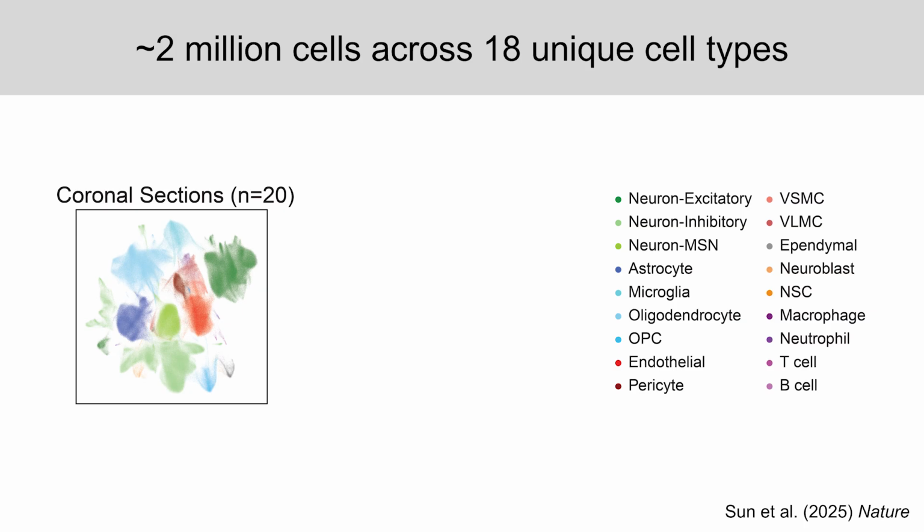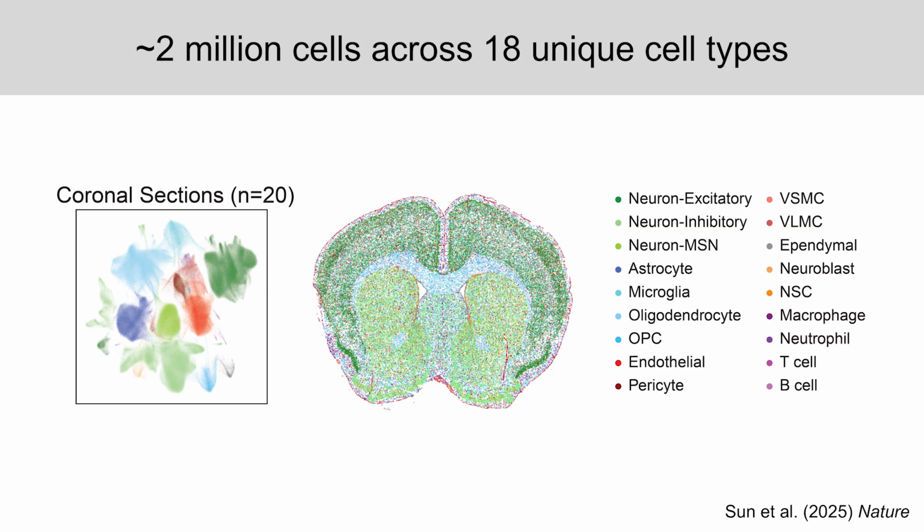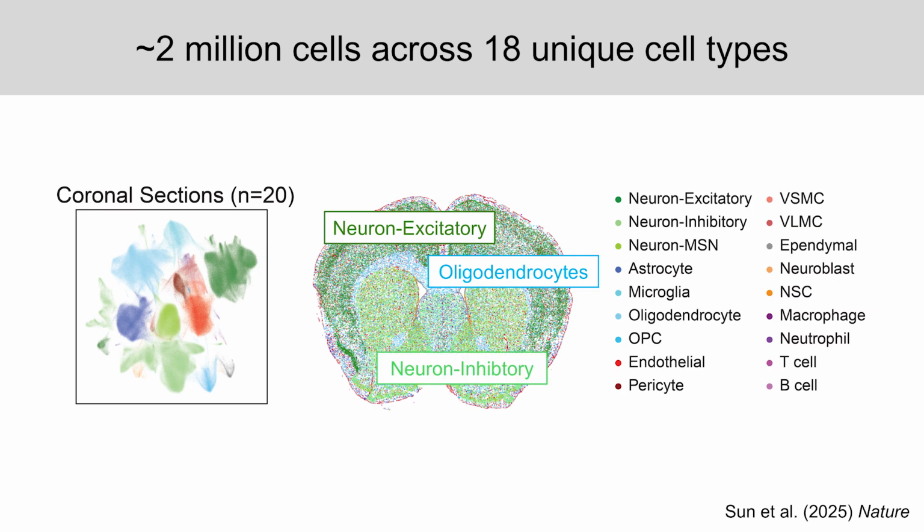But I think a more exciting way to visualize the data given its spatial information is to look at each cell in its native spatial context. Here it is visualized by the XY coordinates of each cell in one representative coronal section of the mouse brain. You can appreciate the spatial enrichment for different cell types, for instance, excitatory neurons in the cortex, inhibitory neurons in the striatum and adjacent regions of the brain, and as a final example, oligodendrocytes enriched in the white matter tracts of the brain.